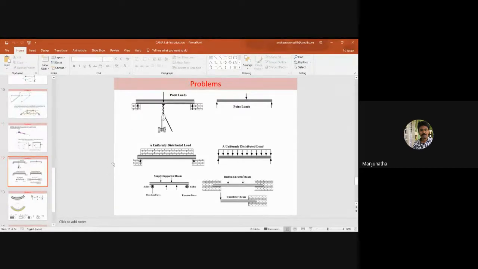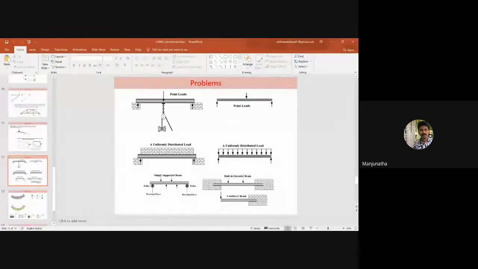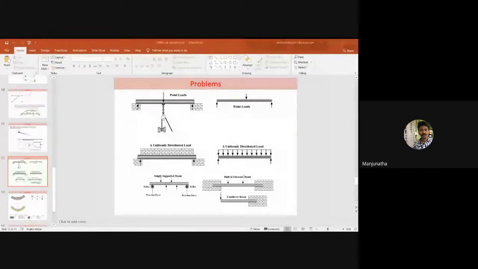So actually in today's class we shall be discussing the topic named beams. First, let's start with this term beam. I think most of you are aware of this beam. You would have studied this in mechanics of materials, right? Do you remember the concept?